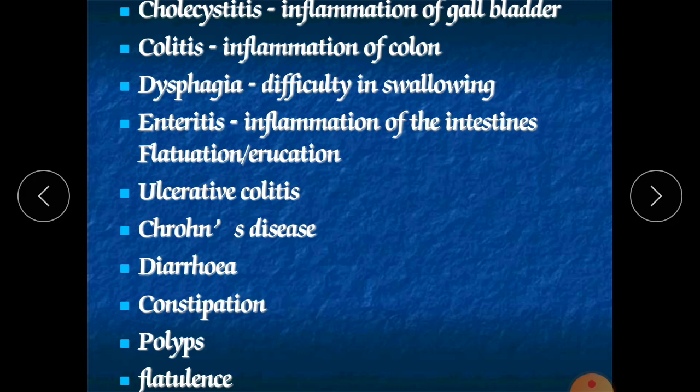Bleeding may occur whenever feces touch the polyp. Surgical management is available, by which we can remove that polyp from the mucosa of the rectum. And the polyp may get converted into cancer if it is not treated properly.